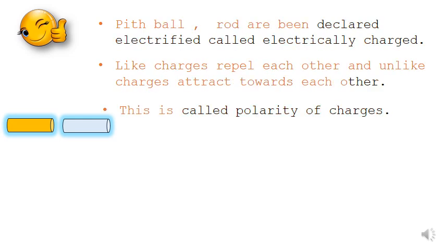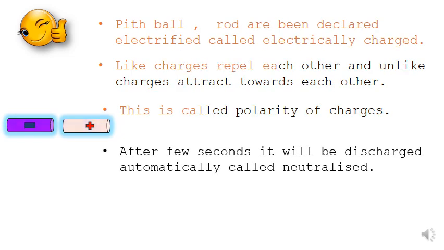That is why it is called the polarity of charges. Once they attract, both elements have different charges. Once they repel, both have similar charges, and that is called polarity.